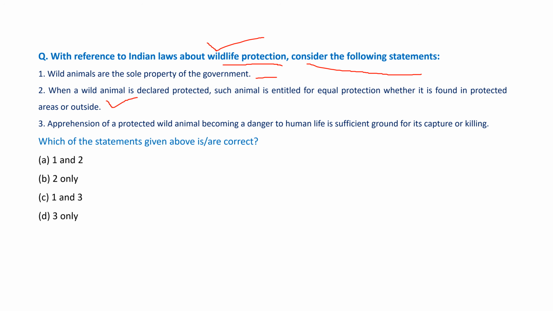The third option is the apprehension of a protected wild animal becoming a danger to human life is sufficient ground for its capture or killing. No, this is the wrong answer. We cannot kill any wild animal based on its behavior. Okay. So the right option is A, 1 and 2, regarding the wildlife protection.